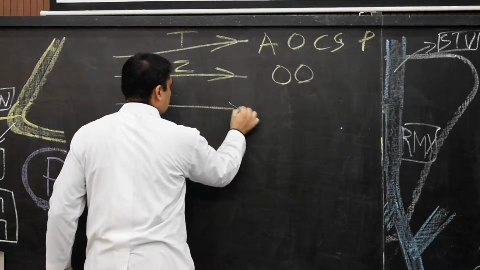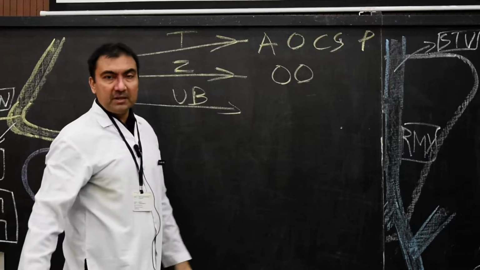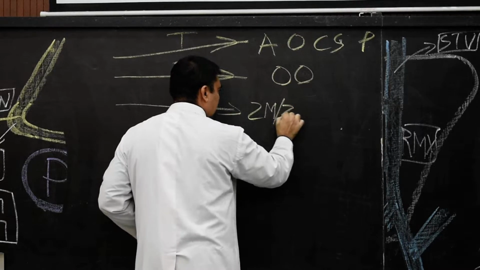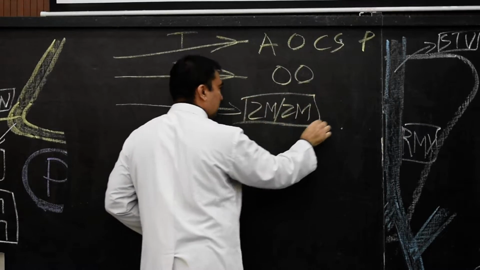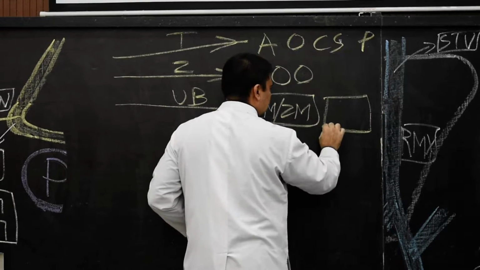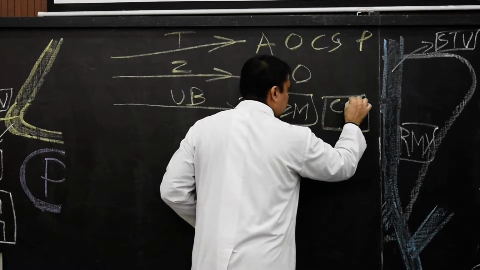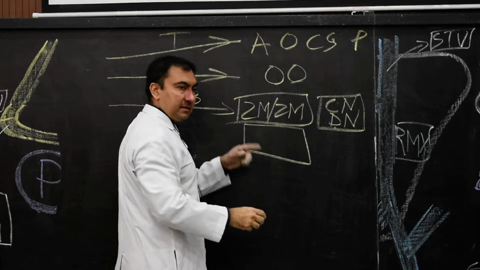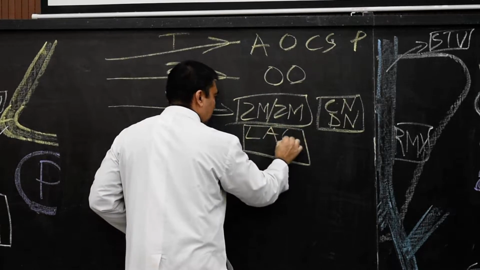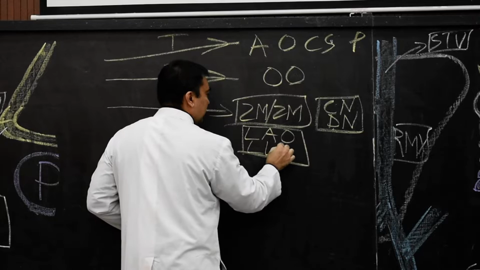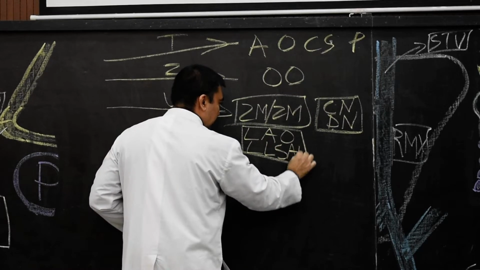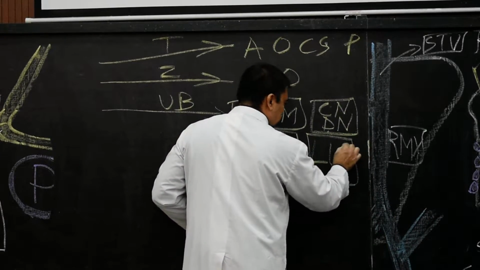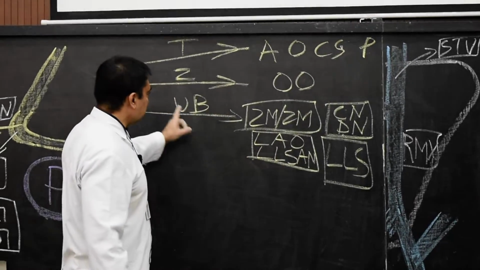Then we come across to the upper buccal branch. This upper buccal branch will supply zygomaticus major and zygomaticus minor group. It will also supply the muscles of the nose. Which are the muscles of the nose? Compressor naris and dilator naris. And it will also supply levator anguli oris, levator labii superioris alaeque nasi, and levator labii superioris. So these are the muscles which are supplied by upper buccal branch.